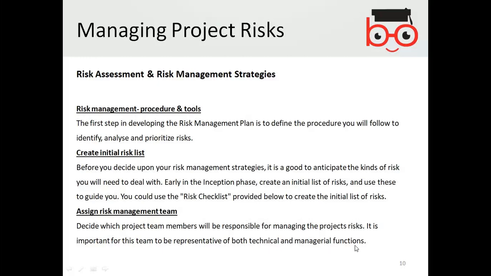So it is good to know that you should be able to communicate all the possible risks involved, and you may let the team know whether it is the technical or managerial team, and those teams should have been assigned the roles and responsibilities for managing those project risks. So the strategies of the risk management are: you create a list of the risks, you need to communicate those lists, and you need to inform those possible risks to the team, whoever is dealing with them.